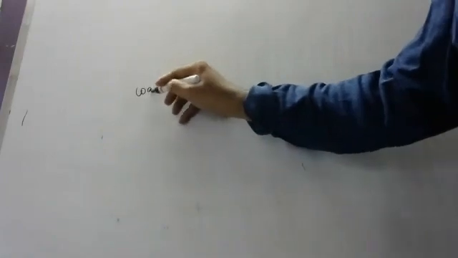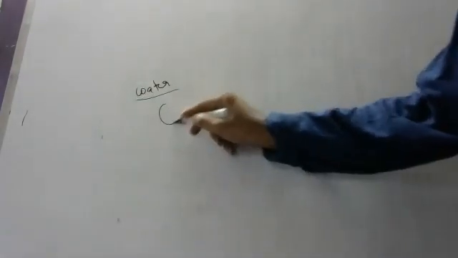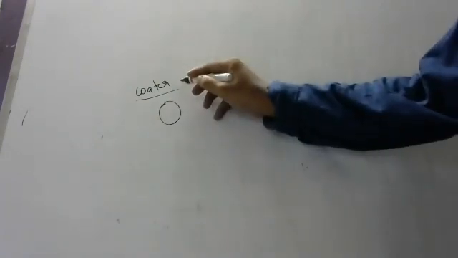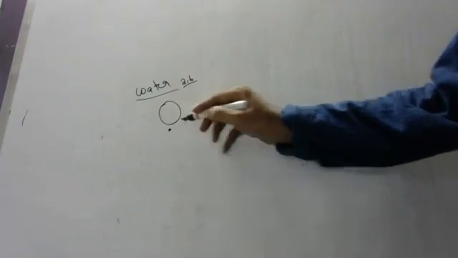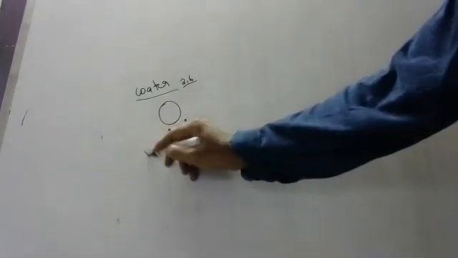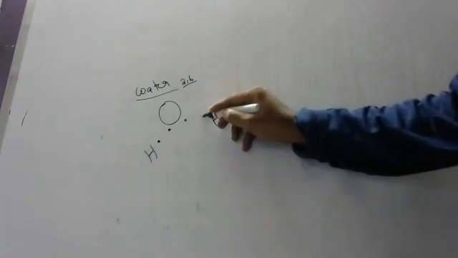Now, children, slowly listen. First famous example: water. How is water formed? Oxygen is 2, 6, and it is in need of 2 electrons to go to neon. Hydrogen is in need of 1 electron to go to helium, and the other hydrogen is also in need of 1 electron to go to helium.